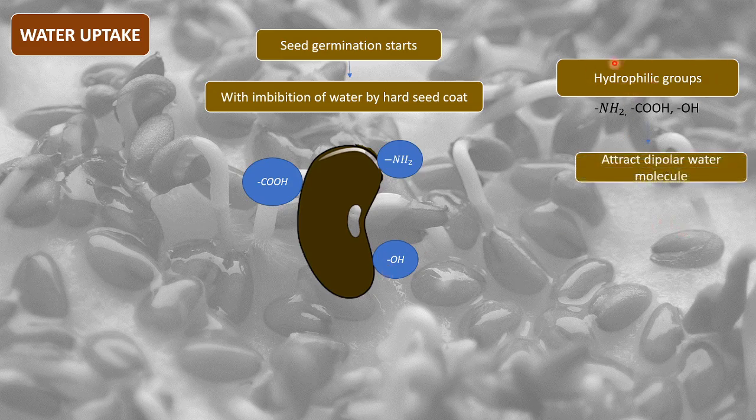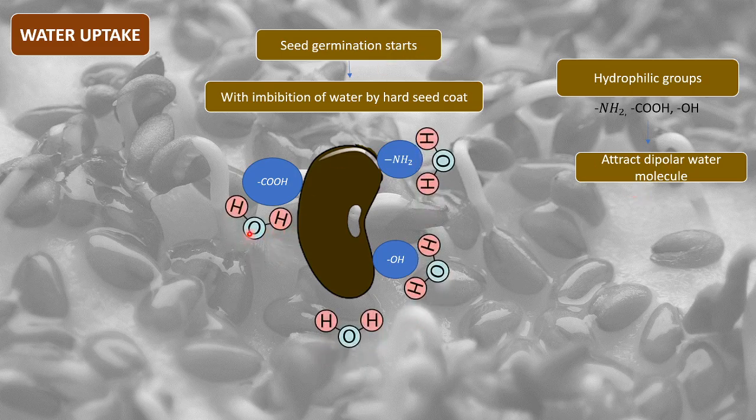These hydrophilic groups can attract the dipolar water molecule, right? We know that the water molecule is dipolar. So the H2O molecules, due to the presence of these hydrophilic groups, get attracted towards the seed coat, right? Water molecules start rushing towards the seed coat because of the presence of these hydrophilic groups.